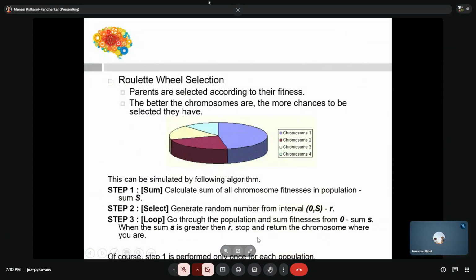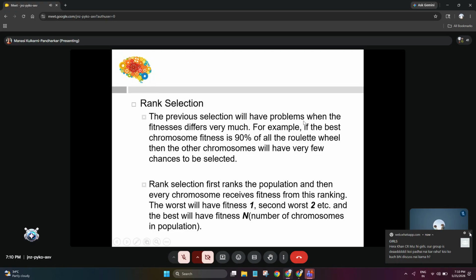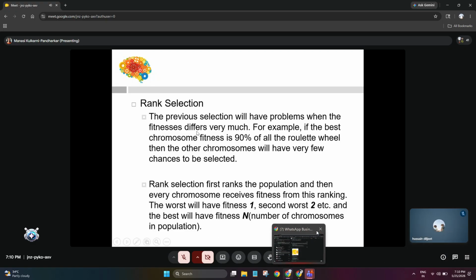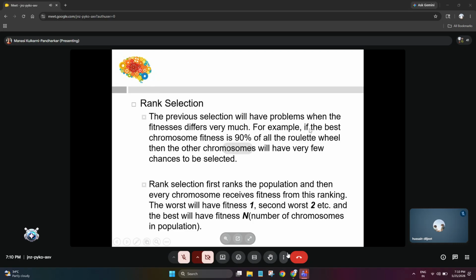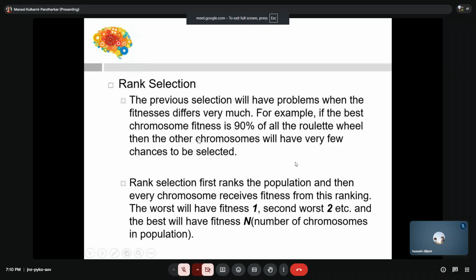Everyone? Yes. Okay, so this is roulette-wheel selection. Now what happens in rank selection? The previous selection has a problem when the fitness differs very much. For example, if the best chromosome's fitness is 90% of the total, then the other chromosomes have very little chance of being selected. If one is very high and all the others are very low, only one will be selected and the rest will not be selected by the random number. That is a problem, so we go for the next solution.